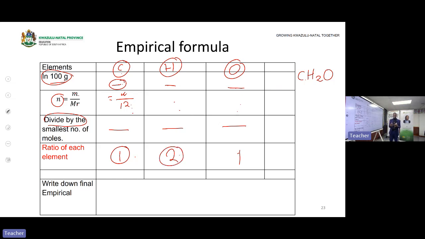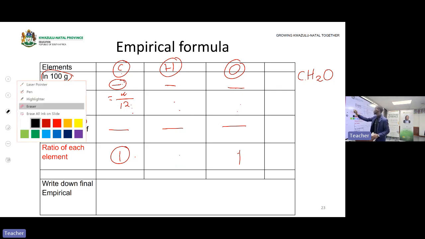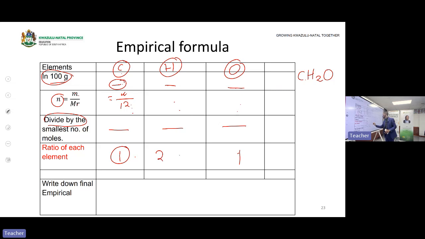If you get a number that is not a whole number, now, here I've written the numbers that are whole numbers. But if maybe when I'm dividing, I get a number here that is 2,2. Here maybe I get, let's say, 1,8.